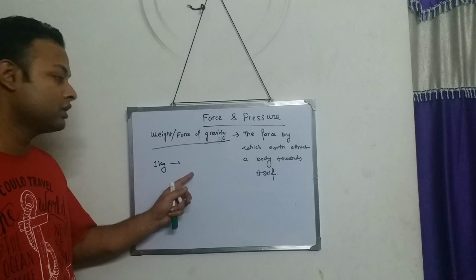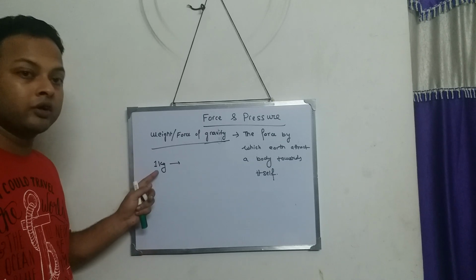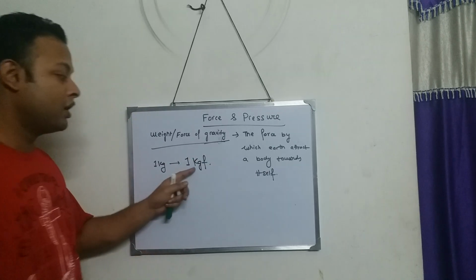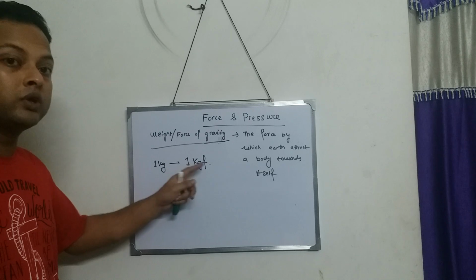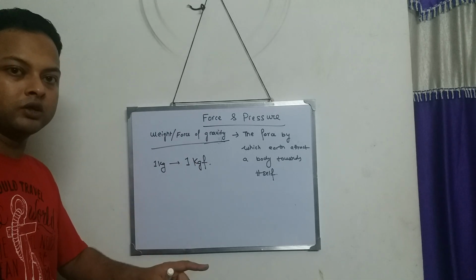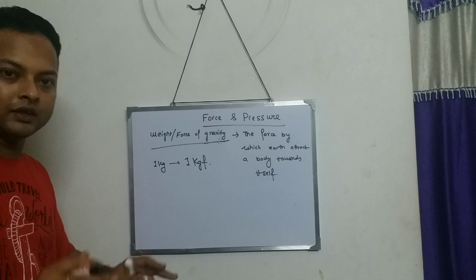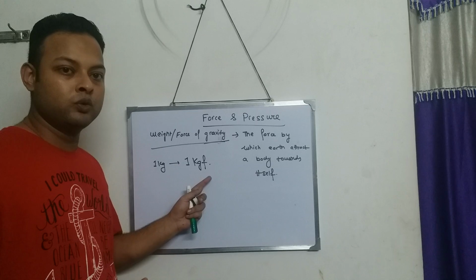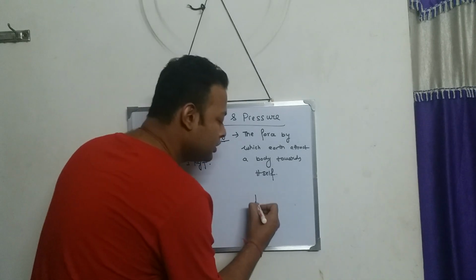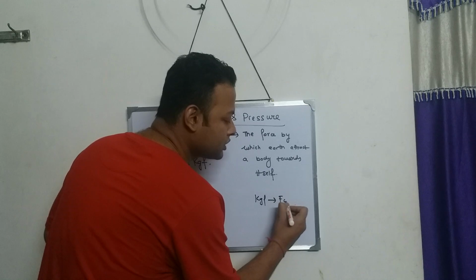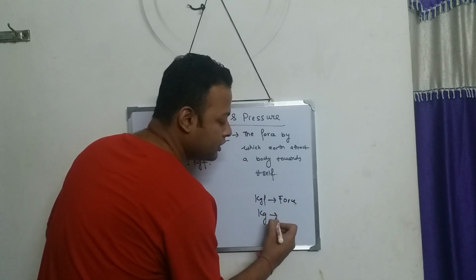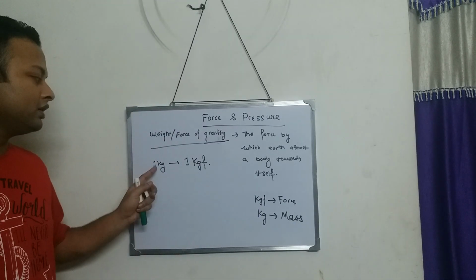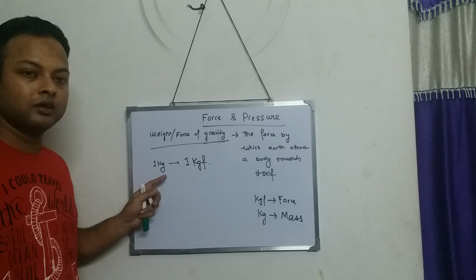So how much force does the earth apply on a body of mass 1 kg? 1 kgf. So what is kgf? Kgf is a unit of force. Newton is also a unit of force. Newton is obviously the SI unit of force, but kgf is also a standard and very popular unit of force. Kg is the unit of mass, kgf is the unit of force.